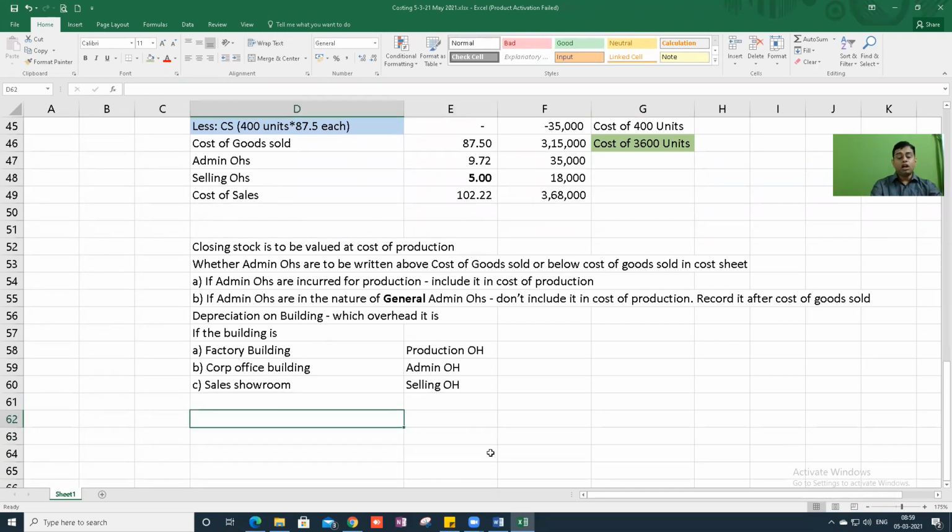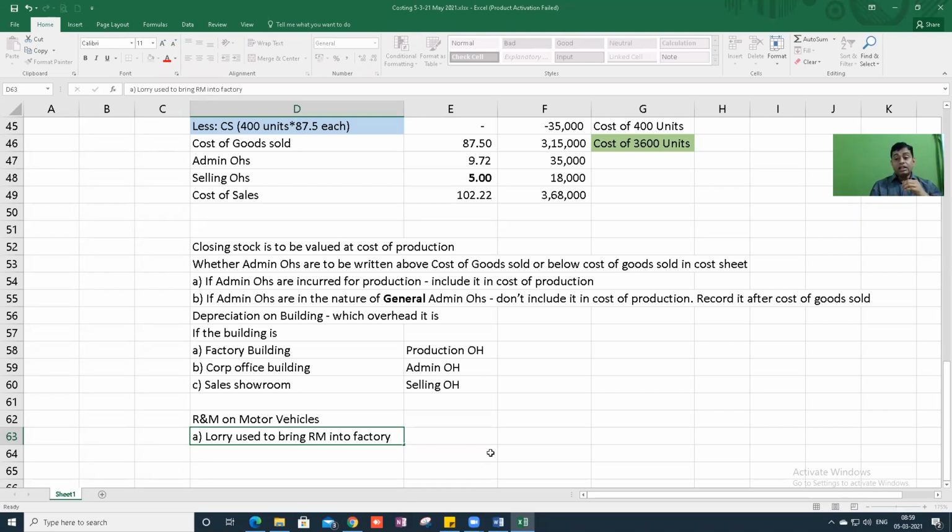Similarly, depreciation on car or repairs and maintenance on car. So what is this car, or what is this motor vehicle? Is it a lorry used to bring raw material into the factory? Then you add it in production.